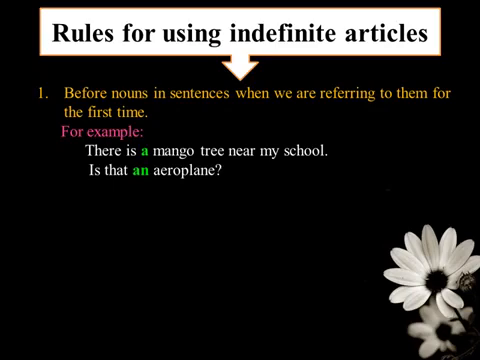See the next sentence, children. Is that an aeroplane? In this sentence, the noun starts with a vowel sound. So what do we have to use? We have to use an before it.